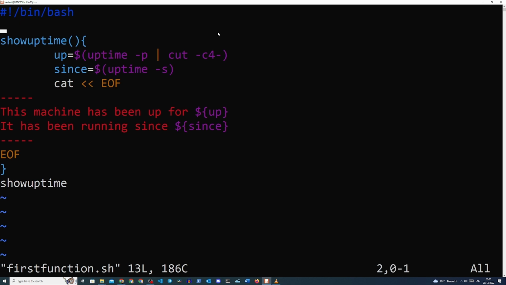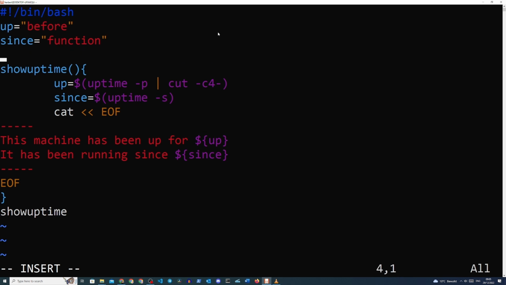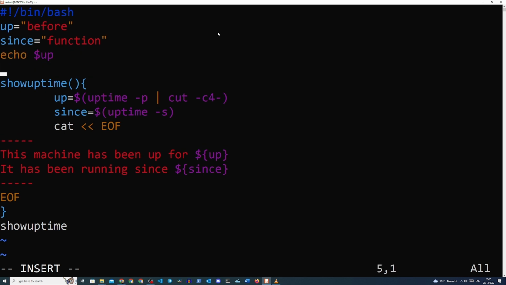So let's define our variables: up equals before, since equals function. And then we'll just print those out before we define the function. So we'll just echo up and echo since. And then now we will define the show uptime function again, and we will leave it the way it is, and then echo up and echo since.